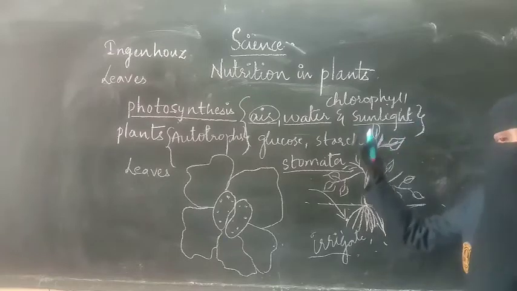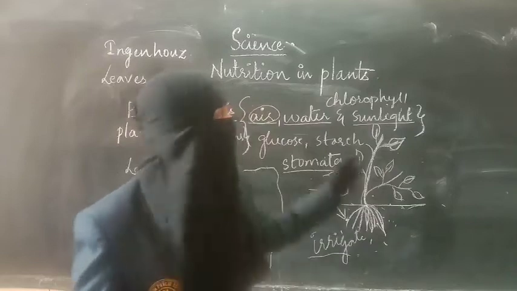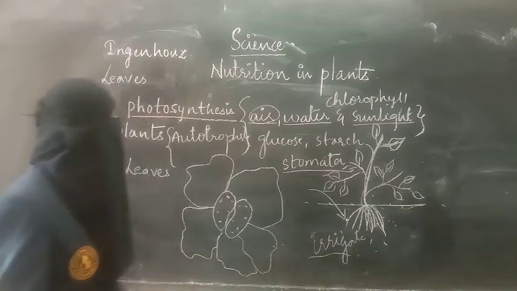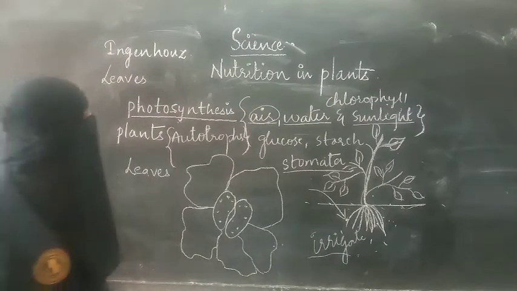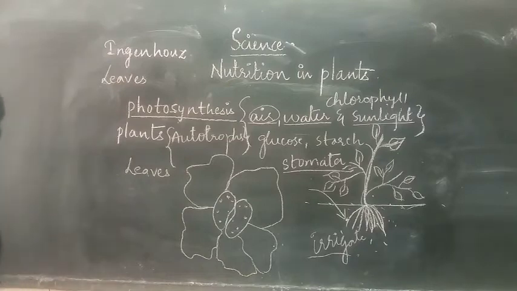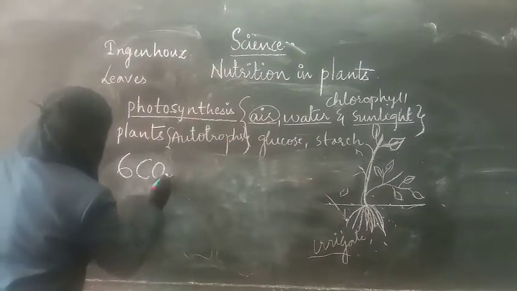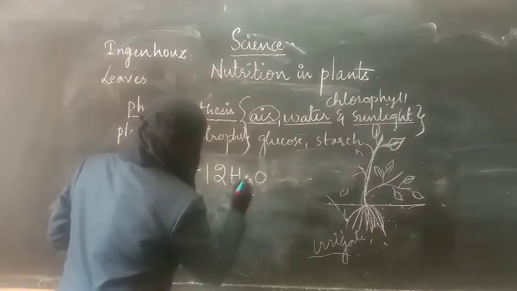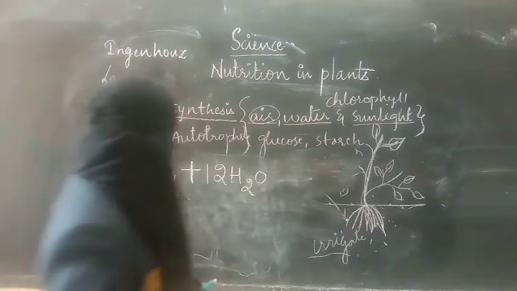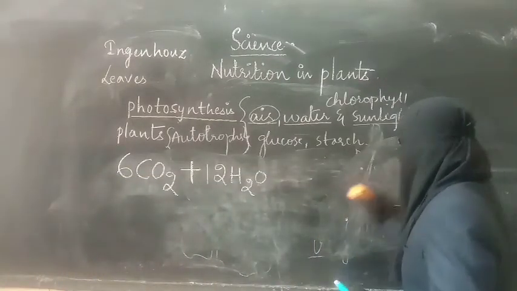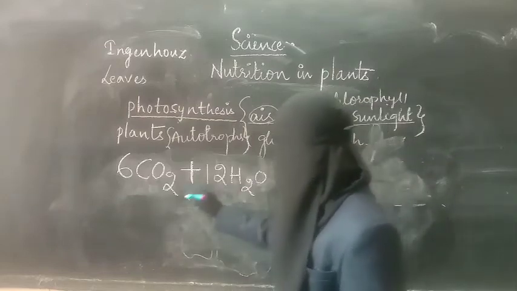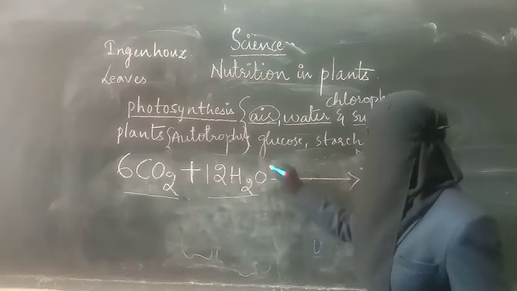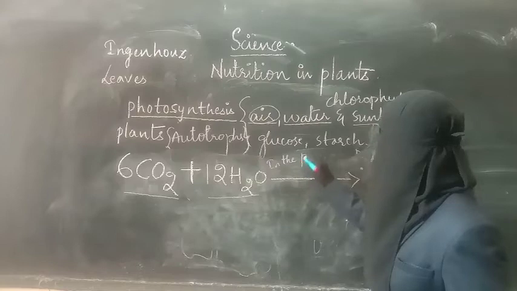Now sunlight, it is present in the daytime, right? Sunlight is absorbed, and chlorophyll is a pigment present in the leaf itself. So I will write the equation of photosynthesis: CO2 plus H2O. I am writing big so that you can see. Carbon dioxide is obtained from the air, and water is absorbed by the roots, and this reaction will take place in the presence of sunlight.